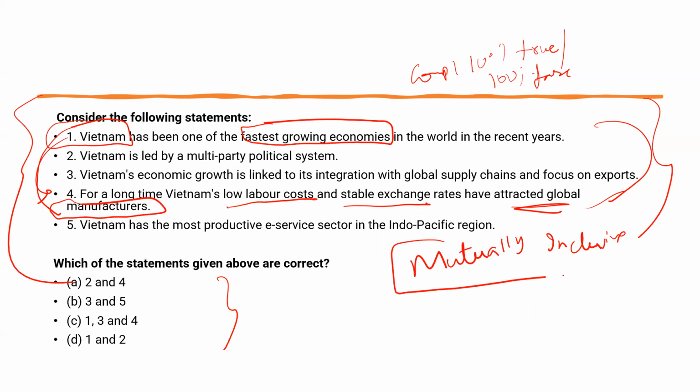So one way UPSC is framing questions is with mutually inclusive statements. And UPSC is giving such types of statements, especially with respect to S&T, and they have shifted to economy also. So see, 1 and 4 go together in this option. Even if you have no knowledge with respect to Vietnam, you could have solved your answer just from your basic understanding of the economy and current affairs.